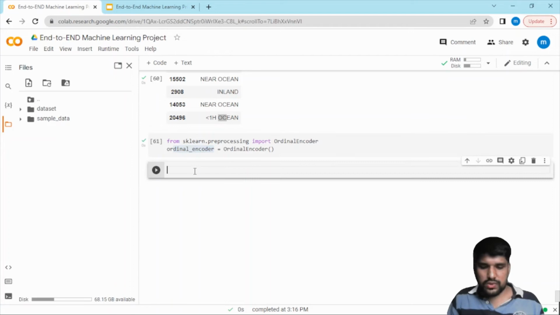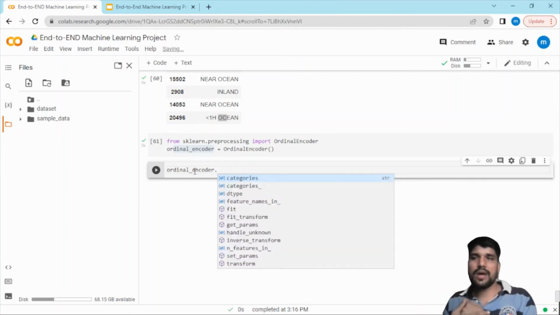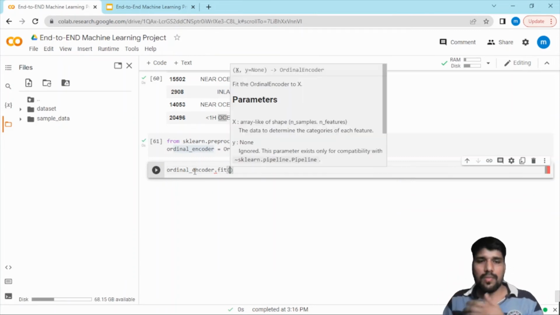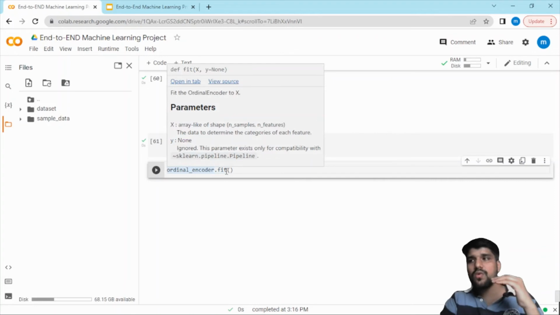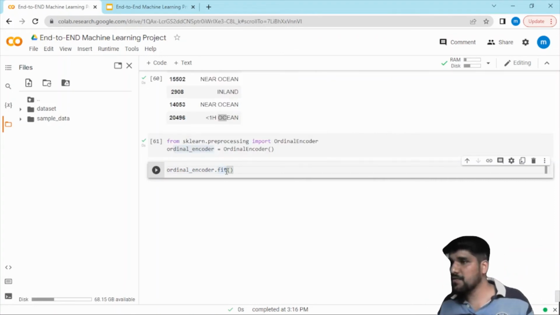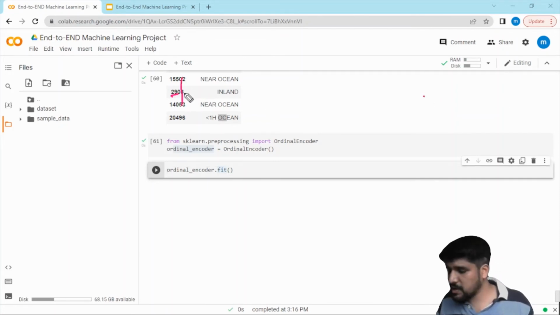For that I use ordinal_encoder, and to convert the text data into numerical data I will use a method called fit, and in that fit I will pass the data. Now fit will only do the conversion calculation but it will not apply it. Let me explain the difference between fit and transform.